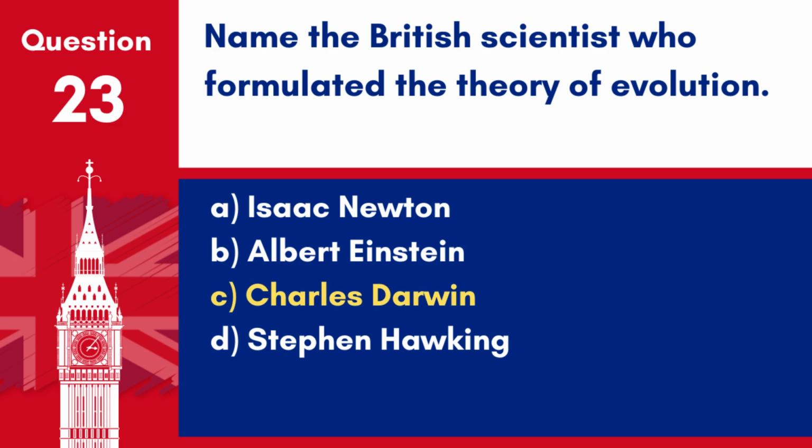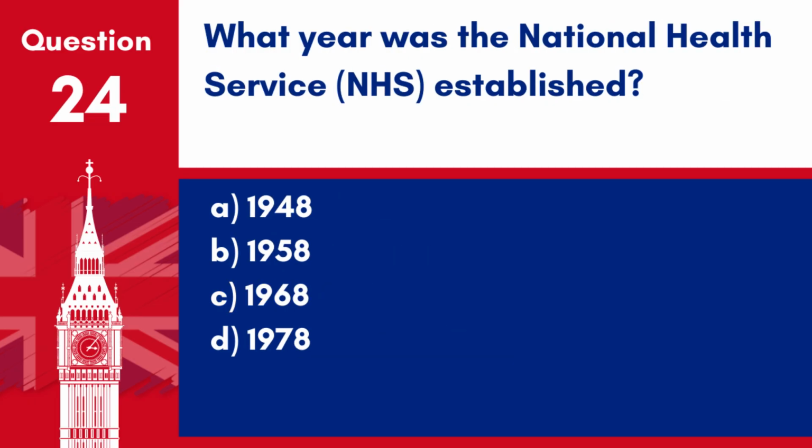Answer: C. Charles Darwin. Charles Darwin is the British scientist known for formulating the theory of evolution by natural selection. Question 24. What year was the National Health Service, NHS, established? A. 1948. B. 1958. C. 1968. D. 1978.